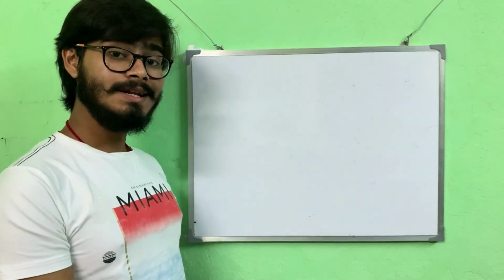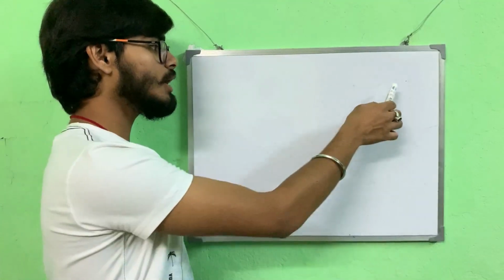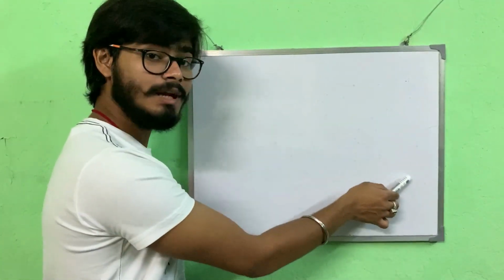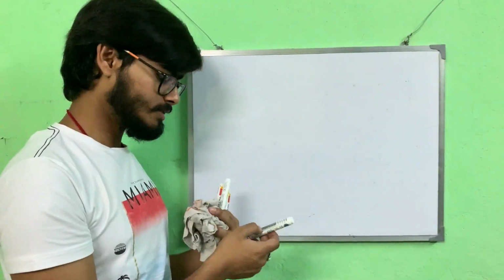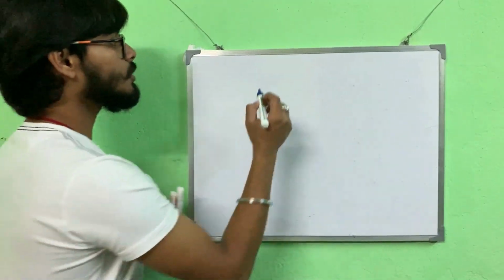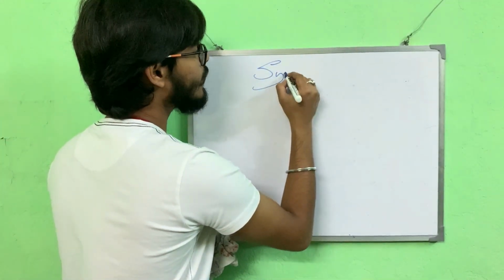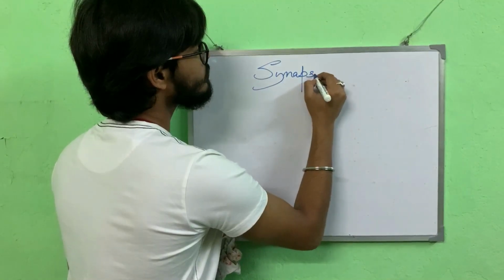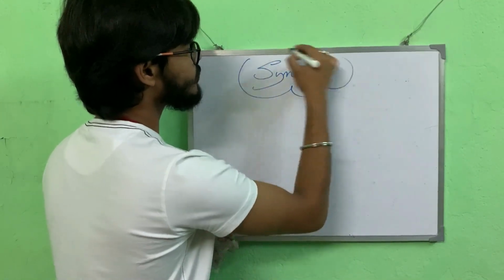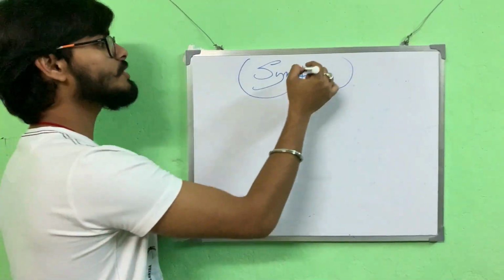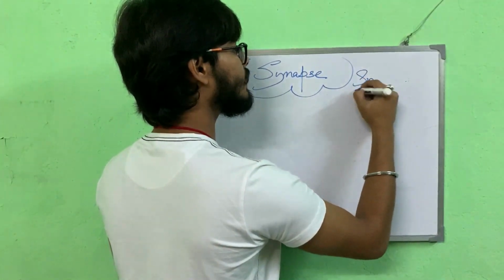But when it has to be transmitted from one neuron to another neuron at the level of the axon terminal, how does it get transmitted? Here comes the concept of a synapse. Now you must have heard of synapse and synaptic cleft.